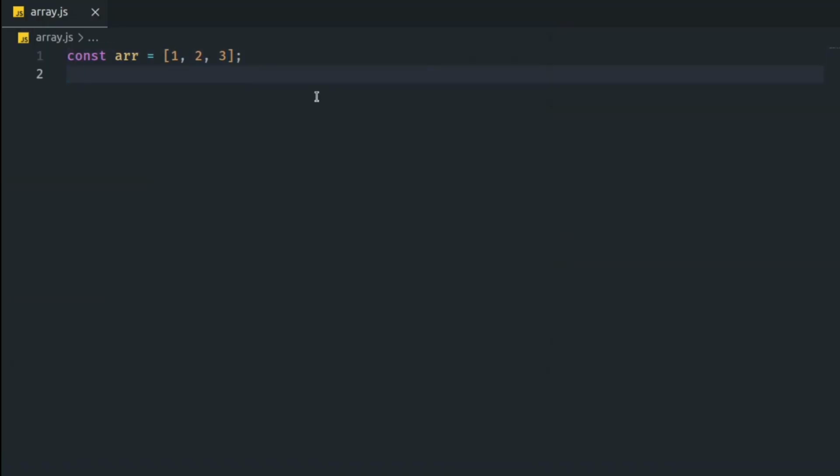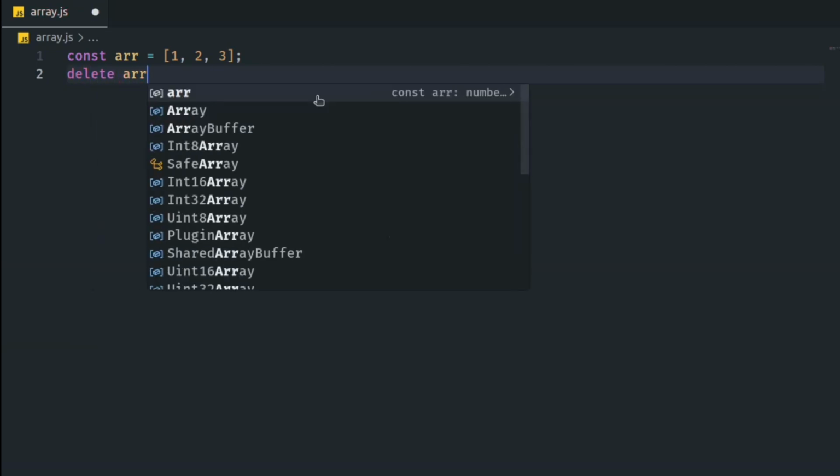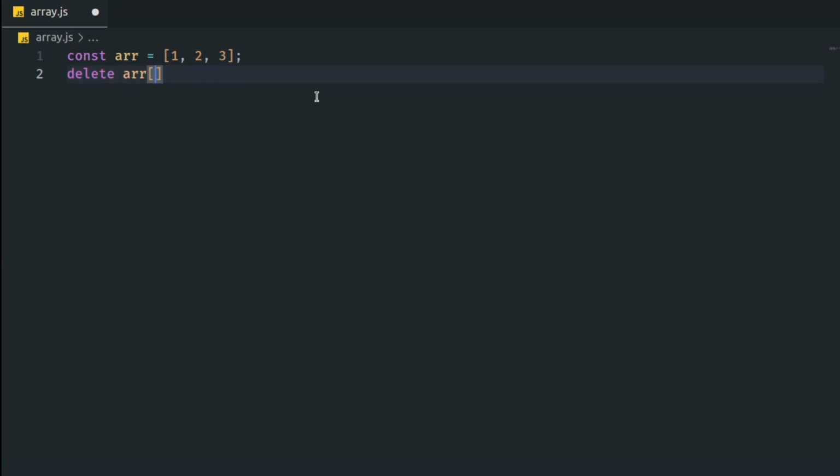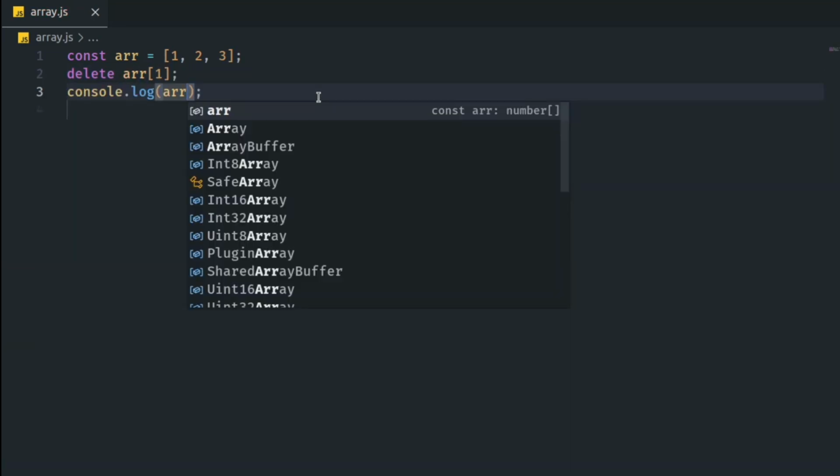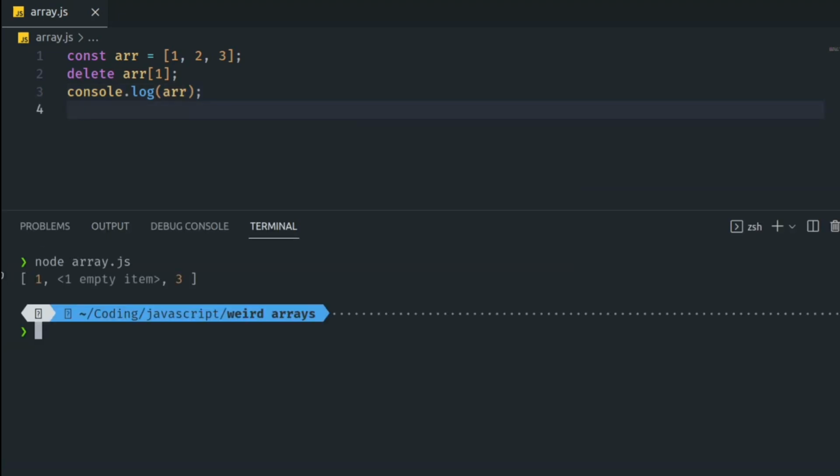Number 6. Deleting array elements. Imagine we have an array of items like 1, 2, 3. Now, what if we decide to delete one of the items? Say the second one, using the delete keyword like this, delete array index 1. The result isn't exactly what we might expect. The array becomes 1, empty, 3.